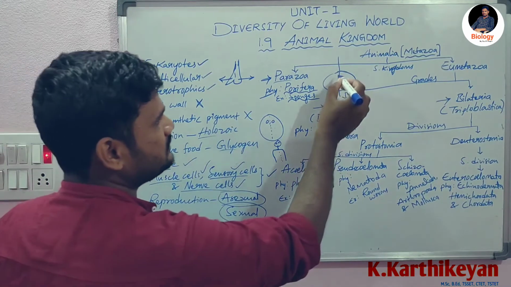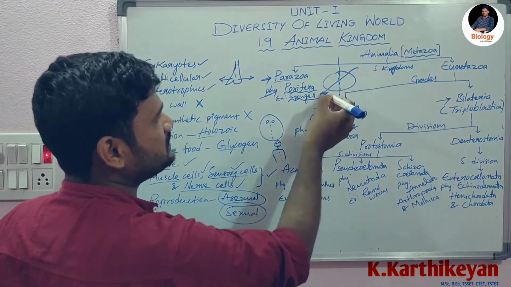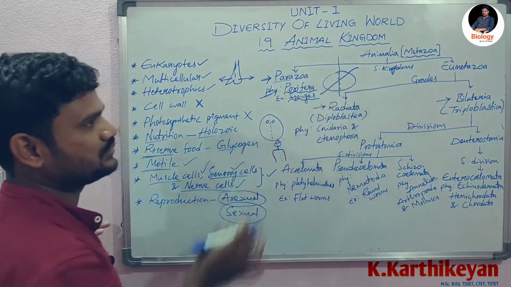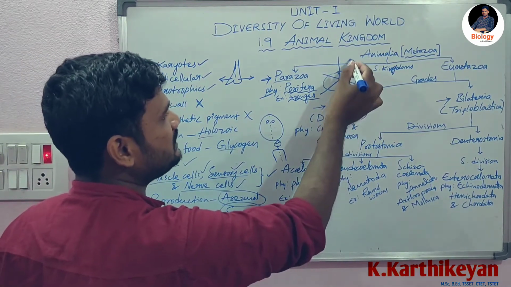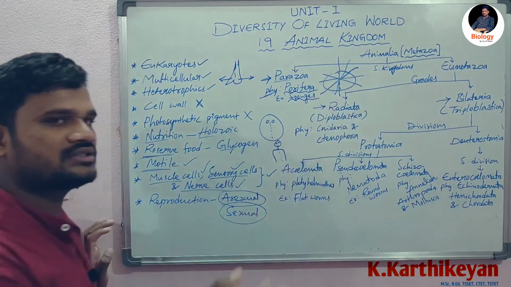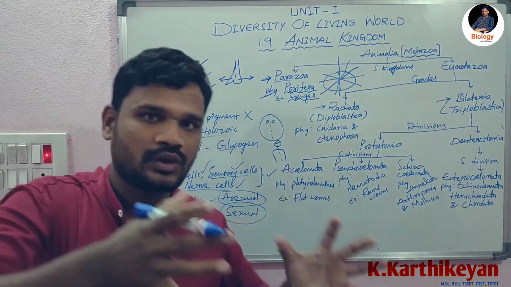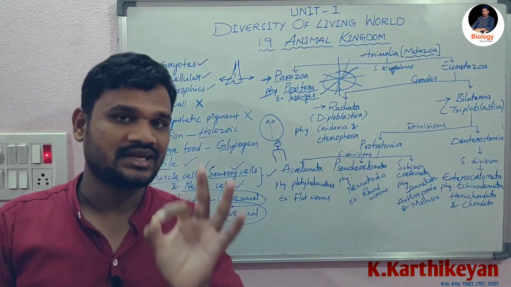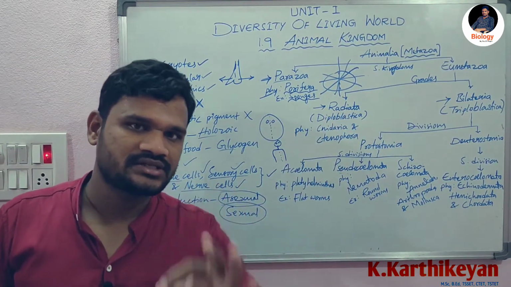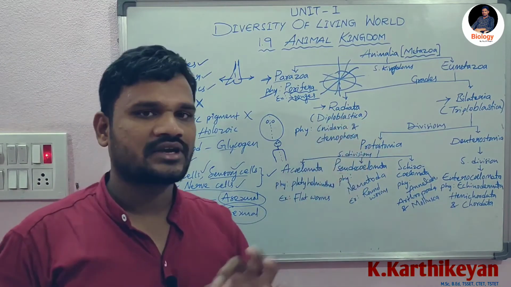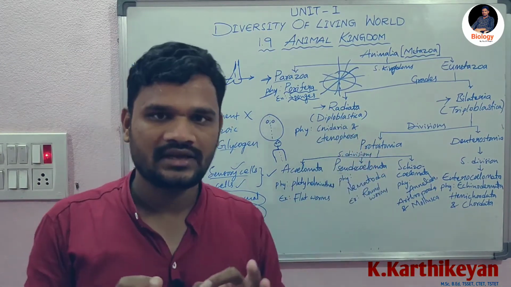This is the principal axis. Through the principal axis we can divide like this also, which means we can divide the organism into many equal parts through the principal axis. That type of symmetry is called radial symmetry. Based on that symmetry, this grade came into existence, Radiata, right?